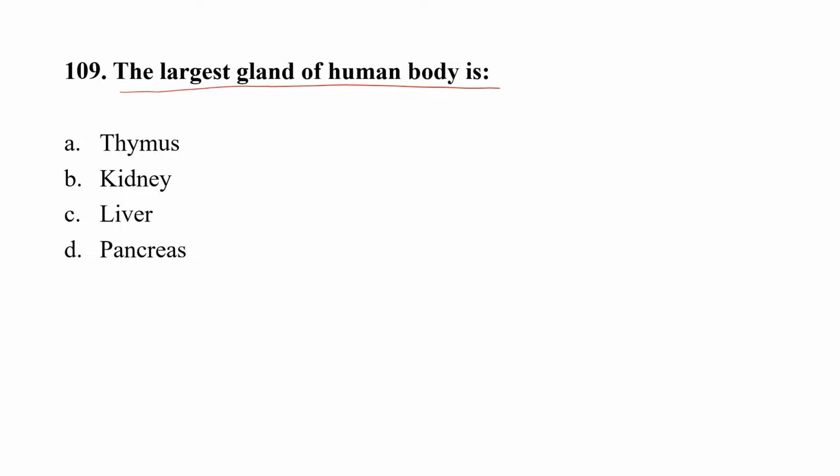Question number 110. Innermost layer of human eye is option A, retina, option B, choroid, option C, sclera, option D, cornea. Correct option here is option A, that is retina. Retina is the innermost layer of human eye.